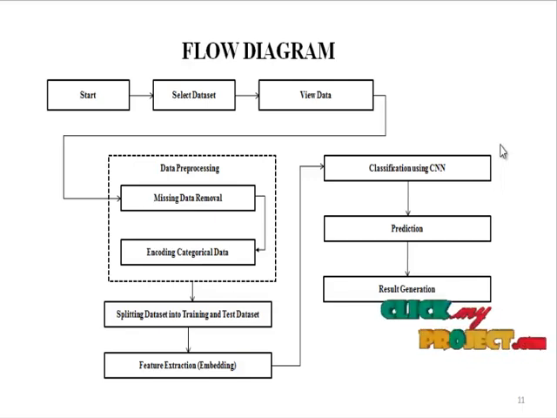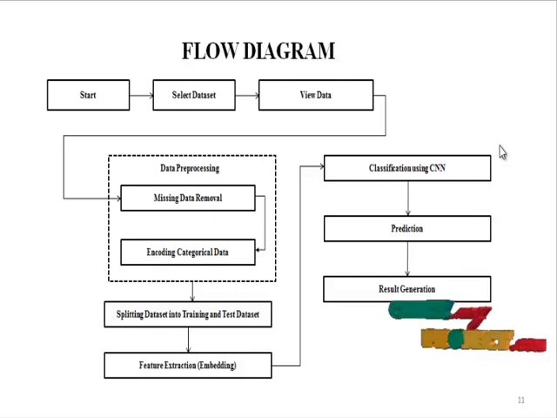Initially we have to start the process and select the dataset. We are taking the dataset from the UCI repository. Here we are taking the IMDb dataset. As I already told, it is an international movie database. In this we have to load the data, and after loading the data we have to pre-process it. In the pre-processing step we are going to convert the inconsistent data into consistent data.